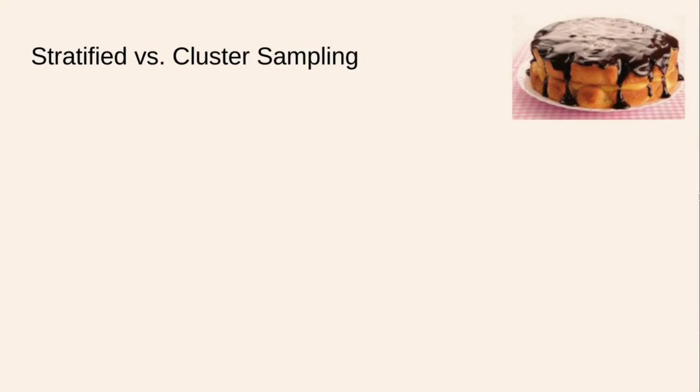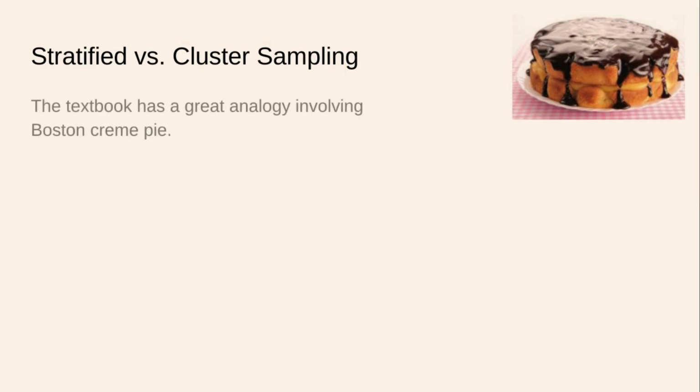Yet again, the book has a great analogy when it comes to stratified versus cluster sampling. It involves a Boston cream pie. All right, so if you don't know what that is, imagine a Boston cream donut, but bigger. It looks kind of like that.